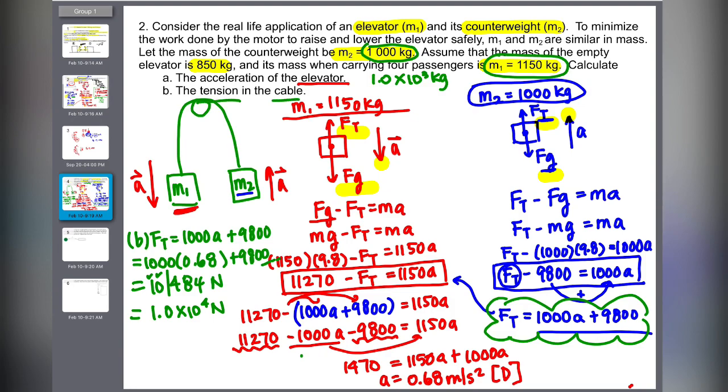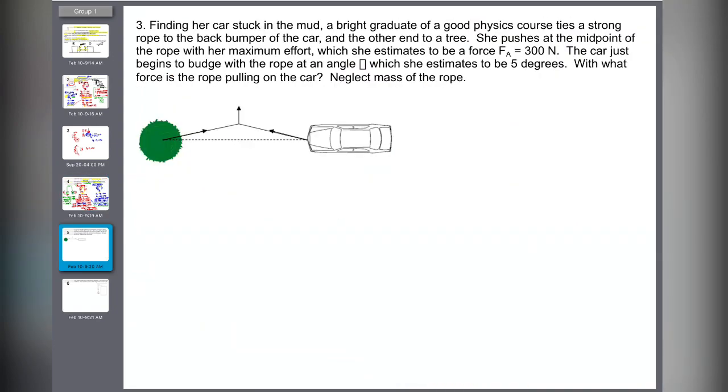Ta-da! All right, so this is done. It didn't mention which object, it just says the tension in the cable, so no direction is needed for this one.